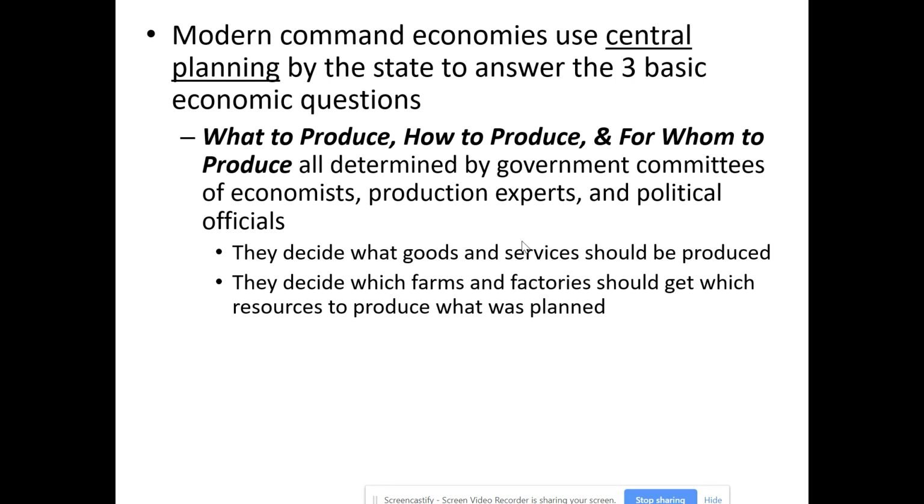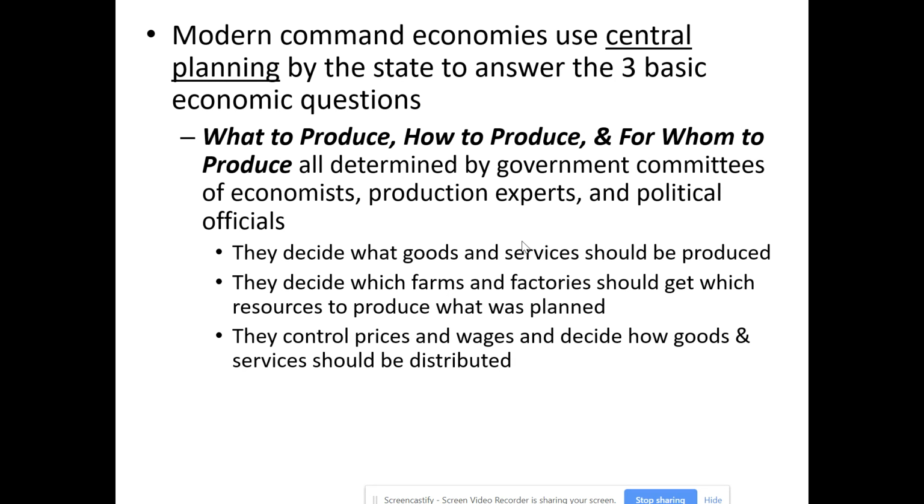They also determine how it gets produced. They determine your job. They determine what you're going to do for your career. They determine what farms are going to be used to produce what crops and in what quantities. They determine what factories will be producing what items and in what quantities. They determine what workers will be doing what job within that economy. They control all of that. They also control prices and wages.